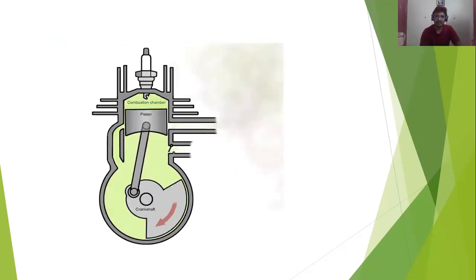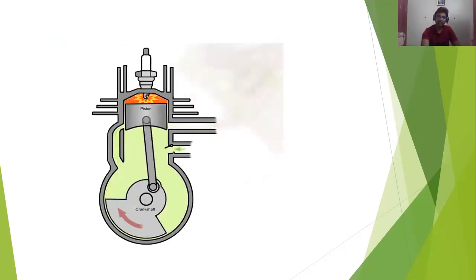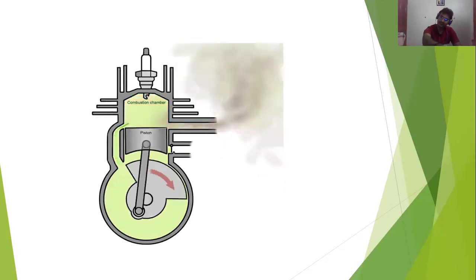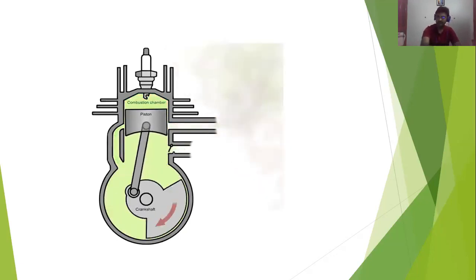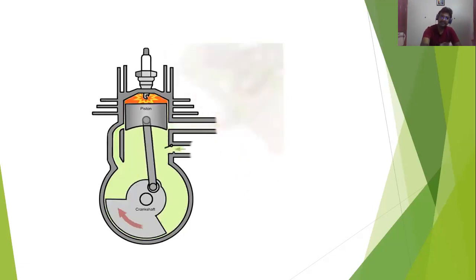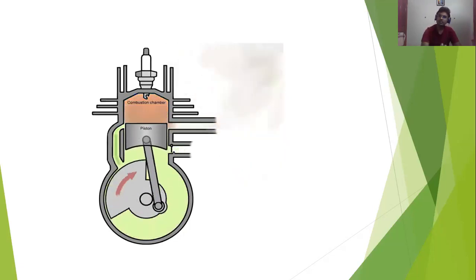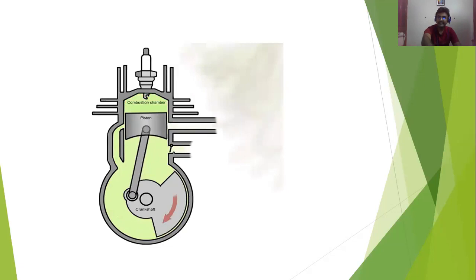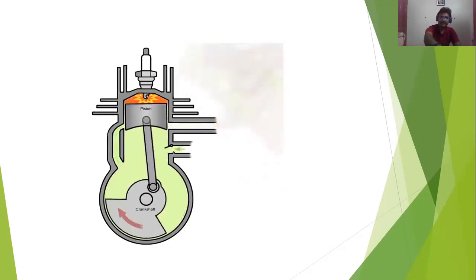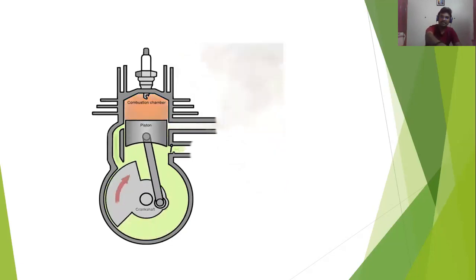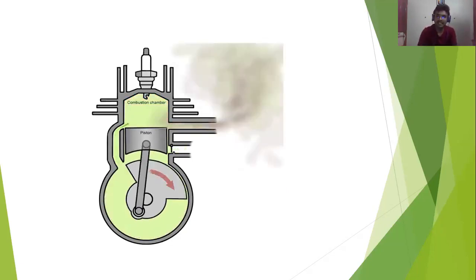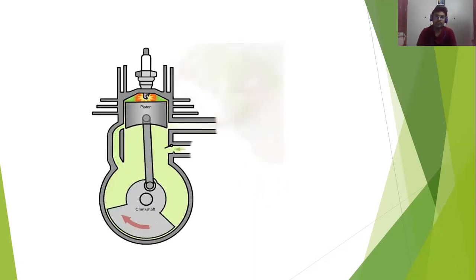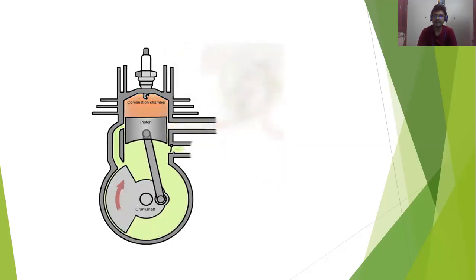So this is the complete operation for the two-stroke engine, for both the two-stroke SI engine as well as the two-stroke CI engine. The only difference: if you consider a spark plug at the top, this is the two-stroke SI engine. If you consider a fuel injector at the top, this will be the two-stroke CI engine. You see the green arrow here, at the bottom right side, that is the inlet valve, through which the air comes in. Simultaneously the compression and combustion happen, and through the transfer port the fresh air goes above. This is the exact video demonstration for the two-stroke engine.